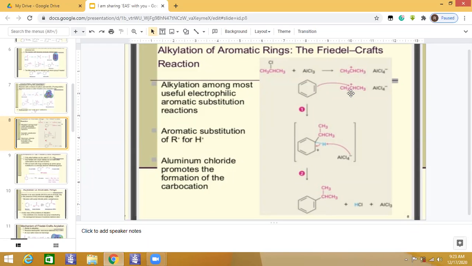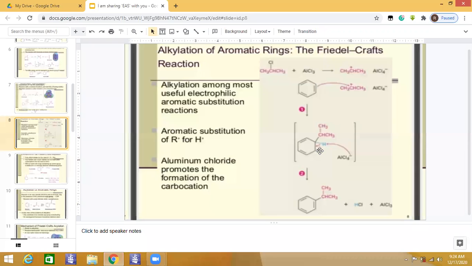So the first step is the making of the carbocation, by substituting a methyl or propyl group. Now the electron pairs of the ring are attracted to it, making a bond like this, and then we have this hydrogen on the benzene ring.